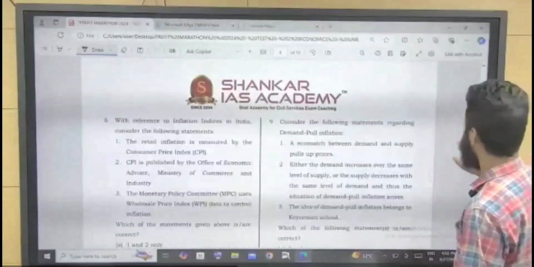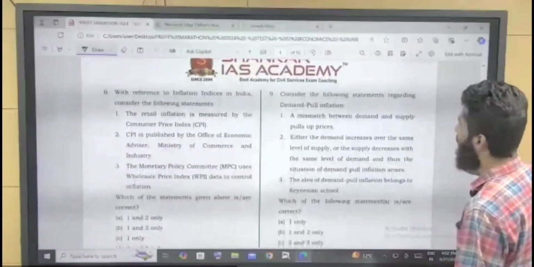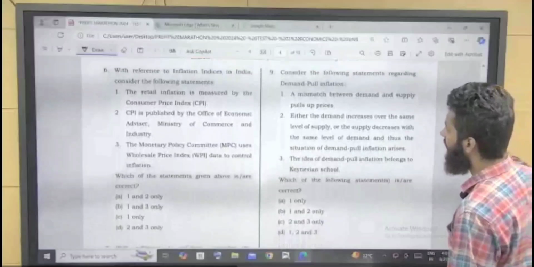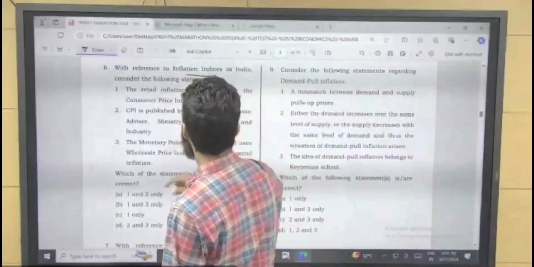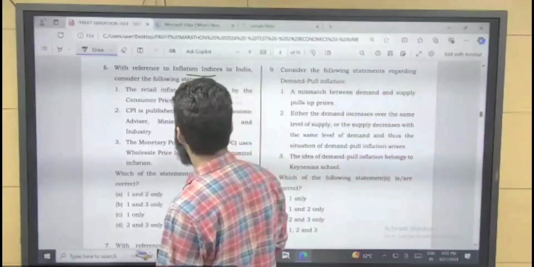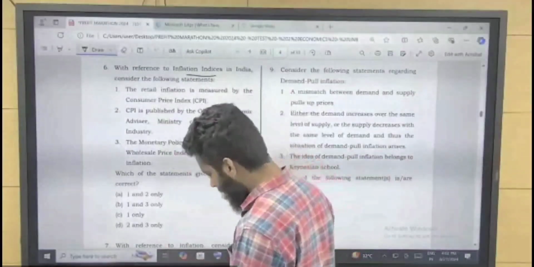This is about CPI. So now we have seen WPI, wholesale price index. Now it is consumer price index. Inflation with respect to inflation indices in India, consider the following statements.